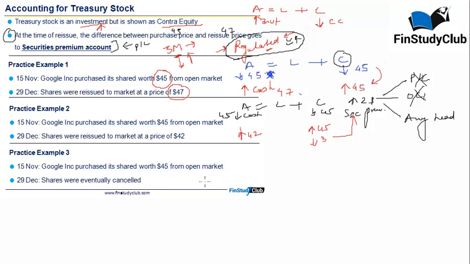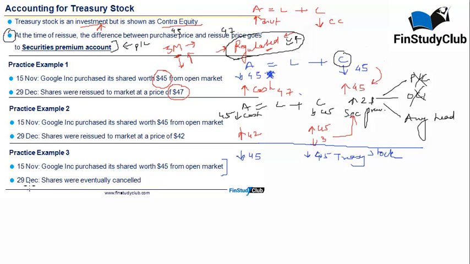The third and a very interesting example is, the first part remains same, so I'm not going to do that. Your cash is going to go down the system and your contributed capital will be down by 45 in form of treasury stock shown as contra equity. What is critical is on 29th of December the company eventually cancelled.